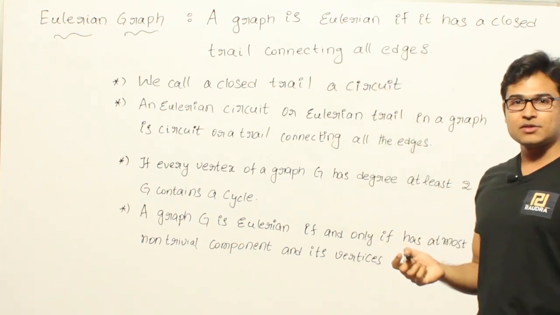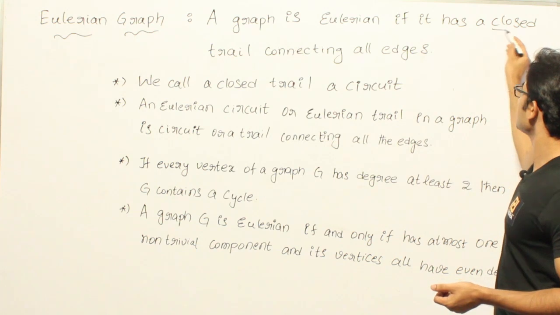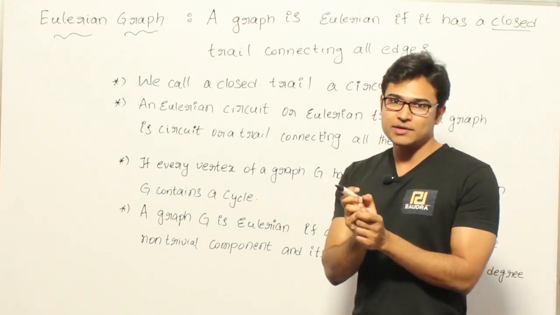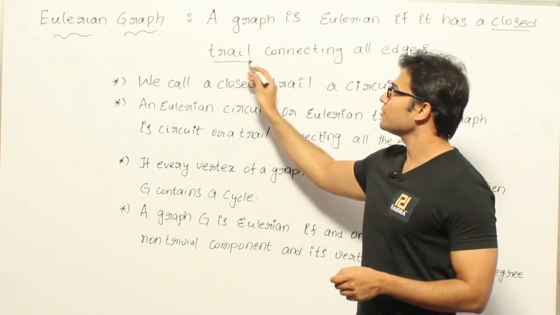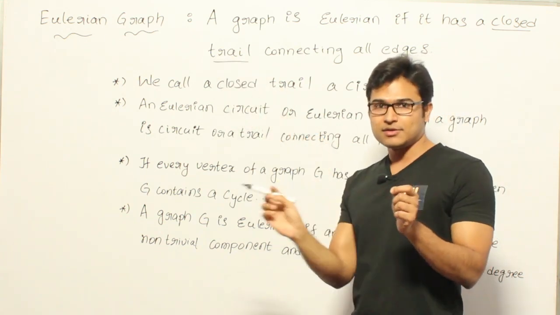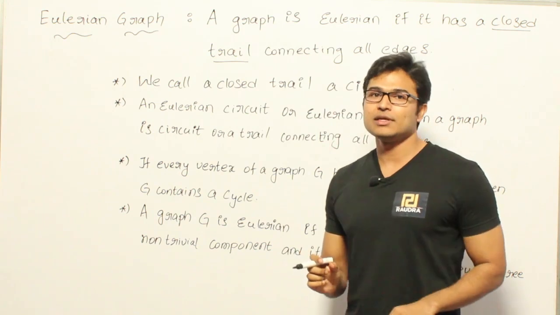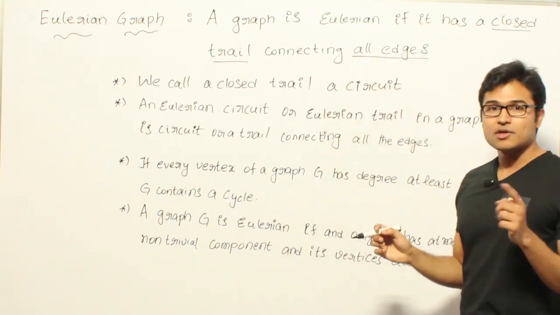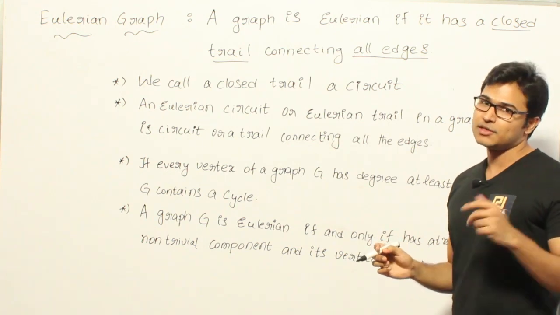So the main words that you should observe here: one is closed. Closed means wherever you have started, you are supposed to end there. That is called closed. And the second thing is trail. Trail means in your entire journey you are not supposed to repeat any edge. And connecting all edges means you are supposed to cover all the edges in your journey, right?